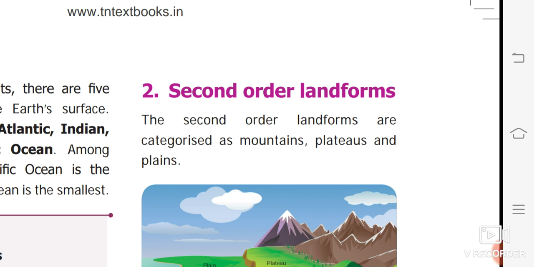What is a continent? The vast land masses on the earth are called continents. And huge water bodies we call oceans. Okay, children? The first landform we studied. Today we are going to learn the second landform. The second order landforms are categorized as mountains, plateaus and plains. Okay.